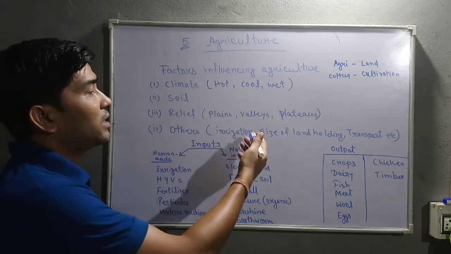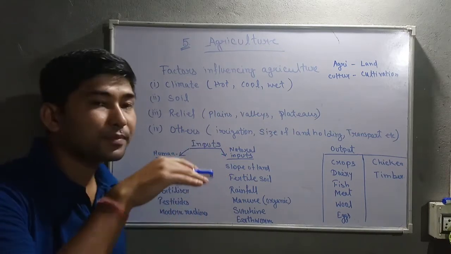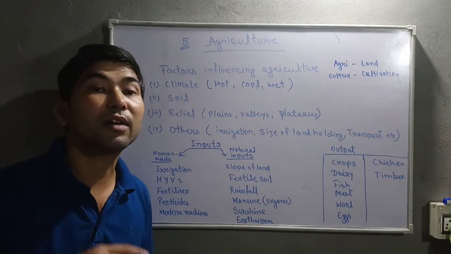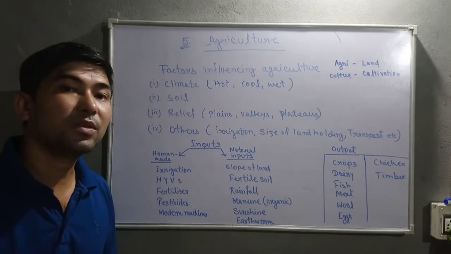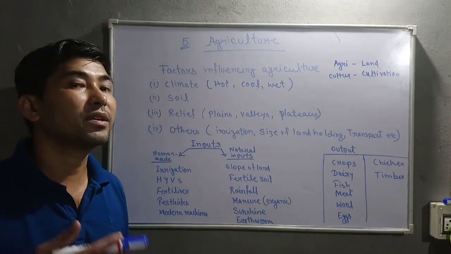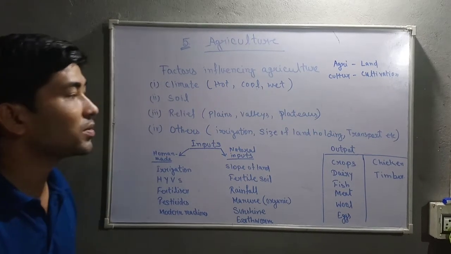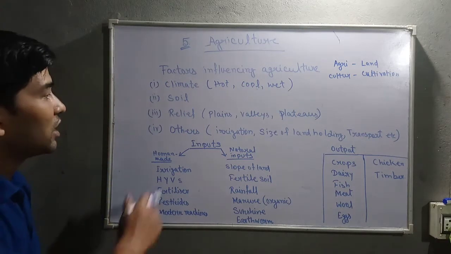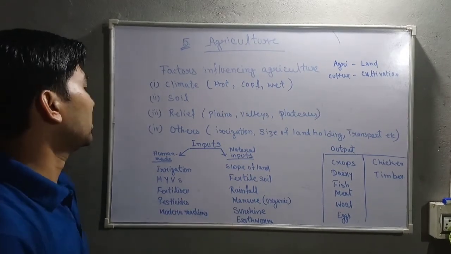Relief: plains, valleys, plateaus, slope of the land. Suppose it is a plain area, the crops will grow more. If it is a valley area, then there will be some restrictions regarding the growing of crops. Plain valleys are okay, but in plateau regions, mountainous, hilly regions, it is very difficult to grow certain types of crops. So all the crops can't be grown there, and there are some restrictions even if they can be grown. So relief also matters. A plain area will grow more crops than all other areas. Then next come the others.